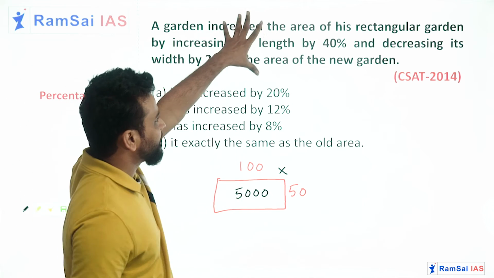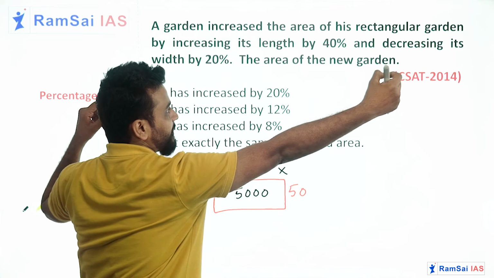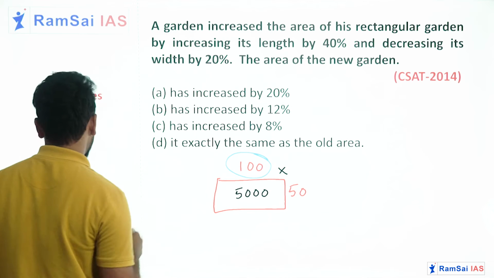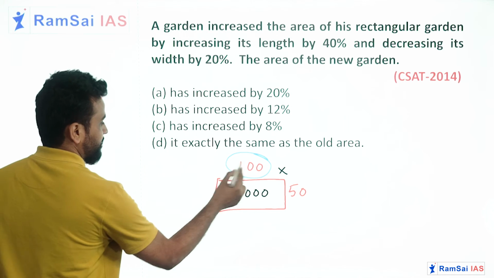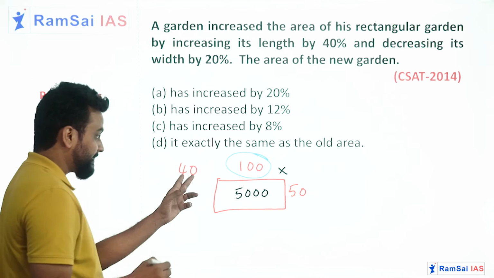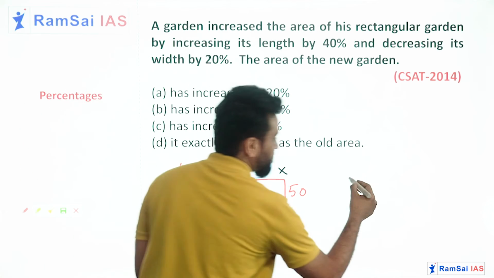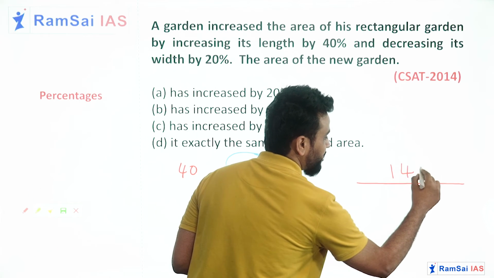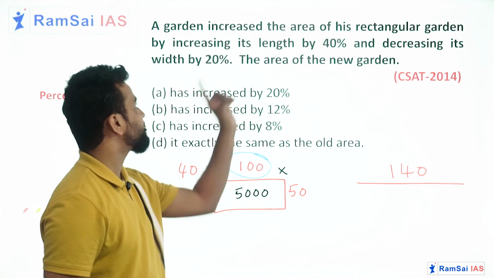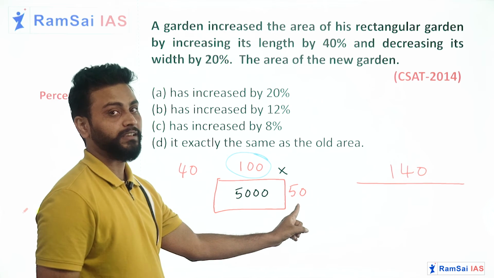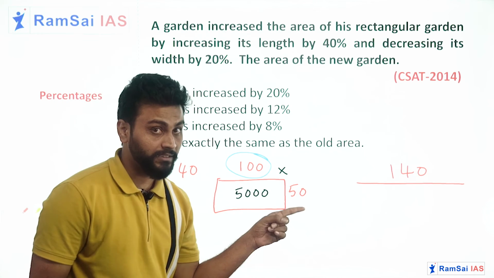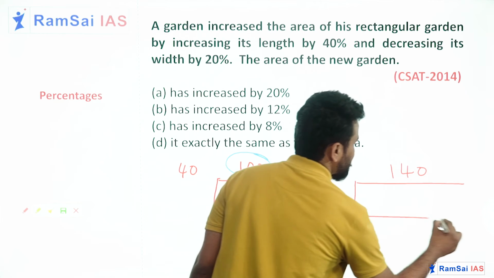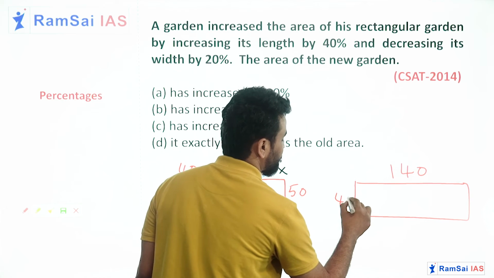Now what he did, he increased the length by 40%. Tell me, what is 40% of 100? That is 40. So he increased by 40 units. So this is the new one. 100 plus 40, he increased it to 140. But width he decreased by 20%. What is 20% of 50? 20% of 50 is 10. So he decreased by 10 units and made it 40 units only.